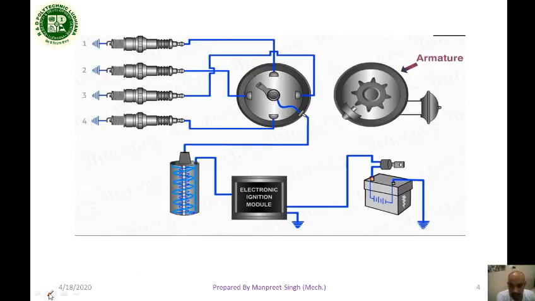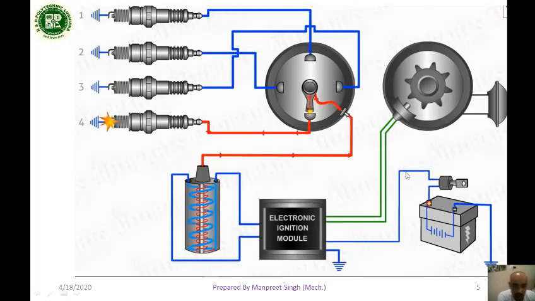Next, this is the figure of the electronic ignition system. Here the electronic ignition system is joined with the pickup coil. When the current is on with the help of the battery, this current passes through the EIM and then to this coil winding.